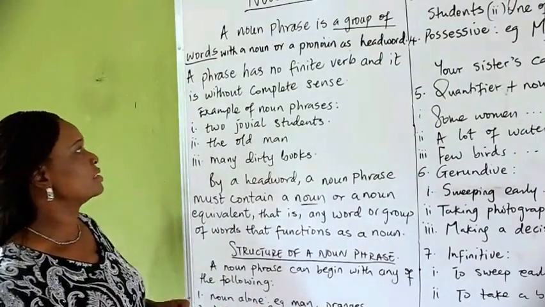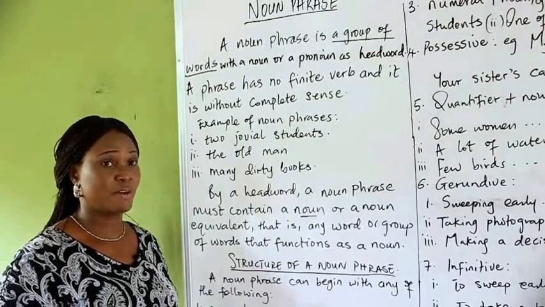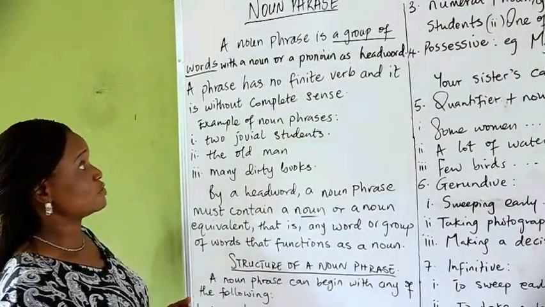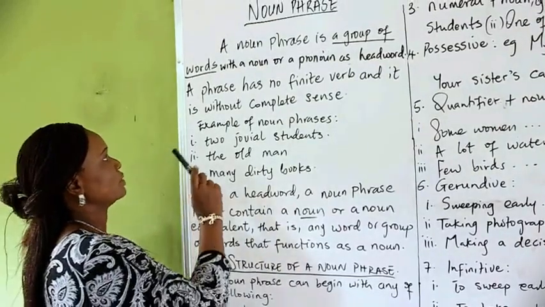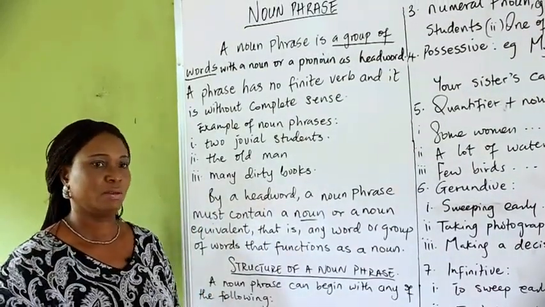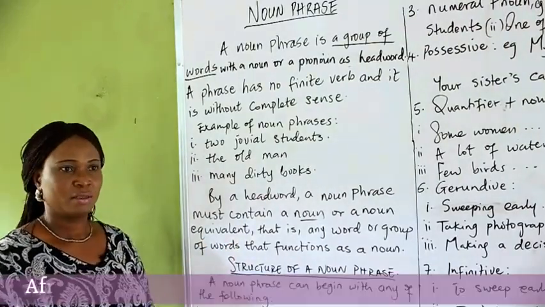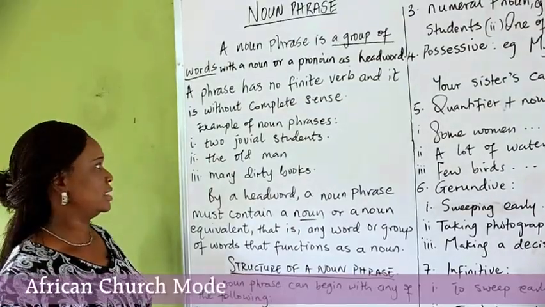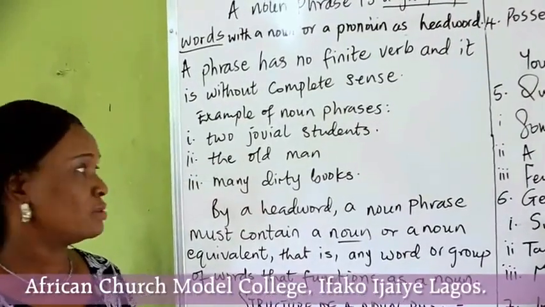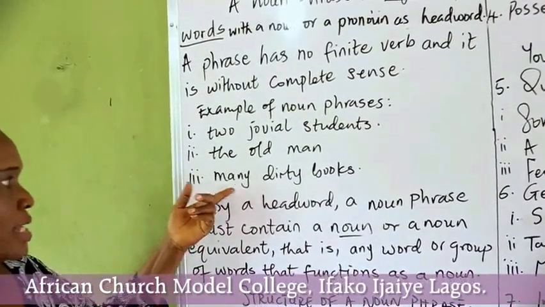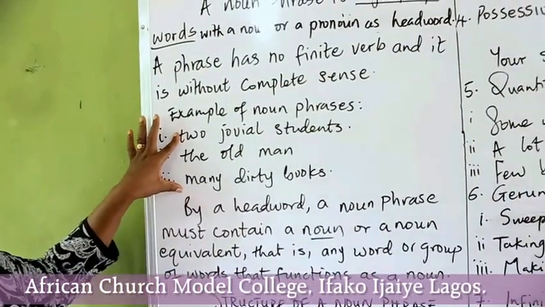What is a phrase? A phrase has no finite verb in it. It does not have a finite verb, and I believe that you know what a finite verb is. A phrase cannot have complete meaning. You cannot get to someone and say, two jovial friends. It doesn't make sense to the person. You cannot get to someone and say, the old man. It doesn't really make sense. Many dirty books does not make sense. So these are some examples of a noun phrase.